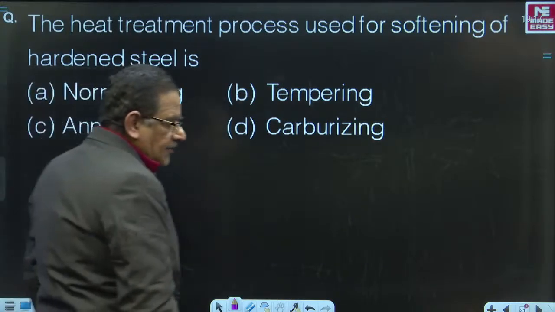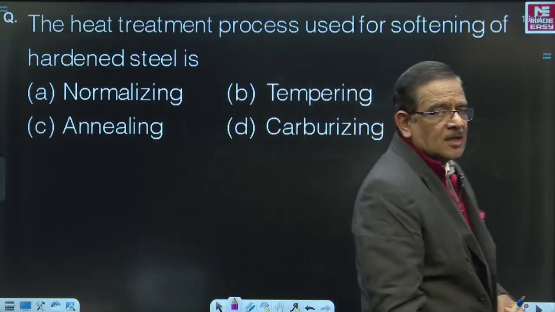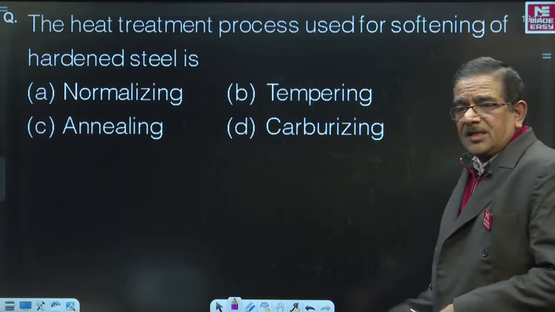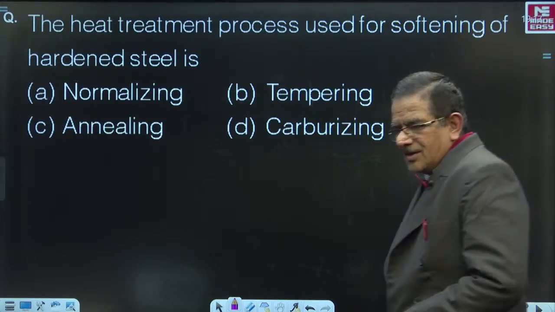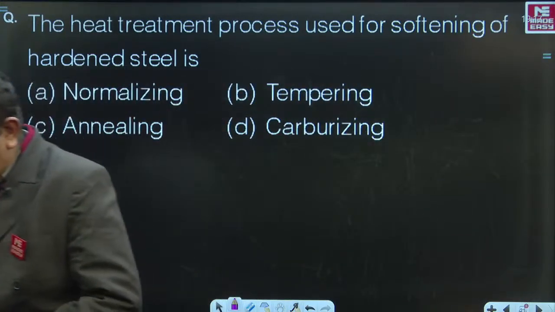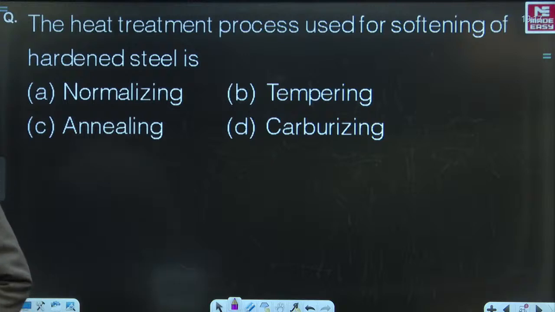The heat treatment process used for softening of hardened steel is, come on, try this. What is the answer? I am sure you will be able to pick it up. The heat treatment process used for softening of hardened steel is, fantastic. Ankit has given correctly.